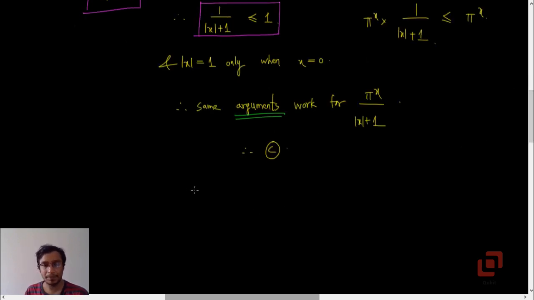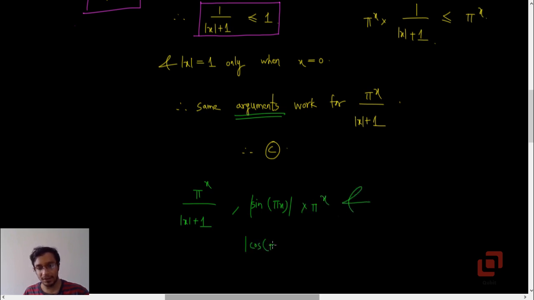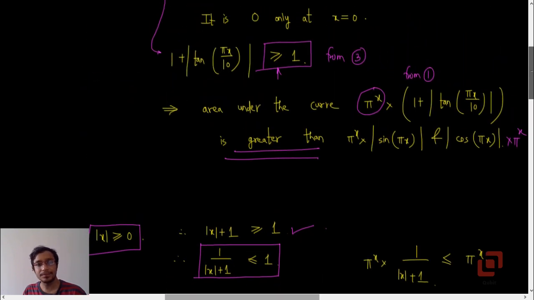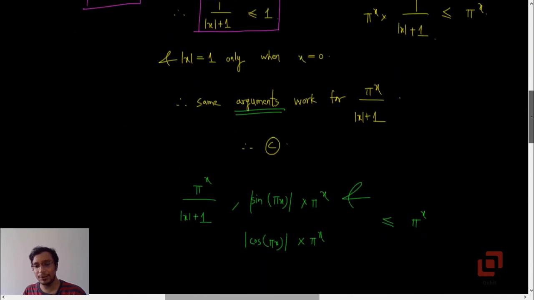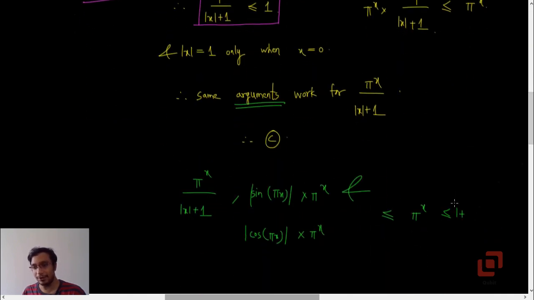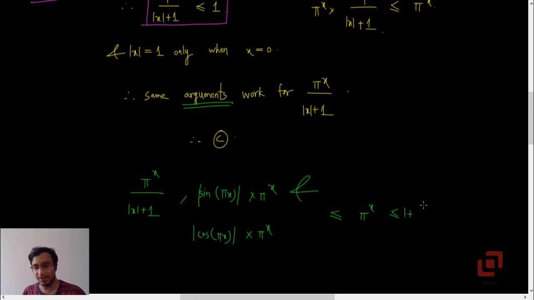All of them, pi raised to x into mod of sin pi x, pi raised to x into mod of cos pi x, and pi raised to x upon mod of x plus 1, will be less than or equal to pi raised to x. But we know that tan is going to be greater than that. Well, not tan, the function which contains tan.